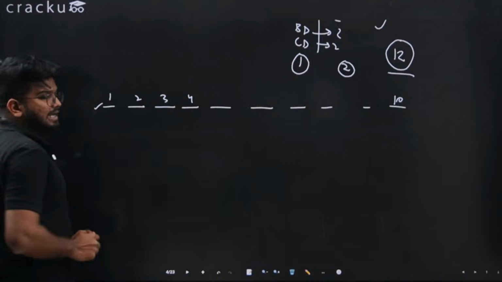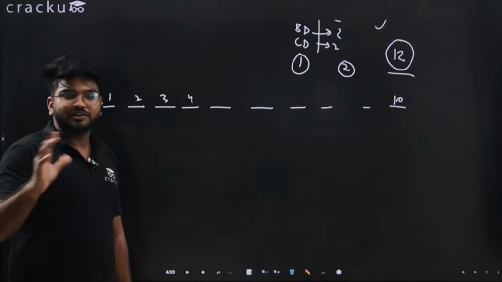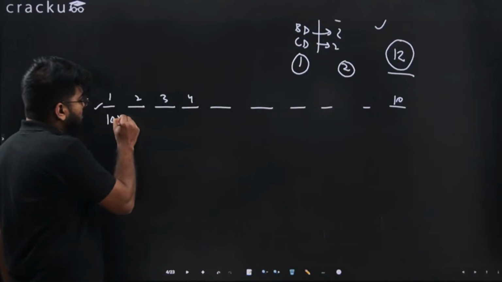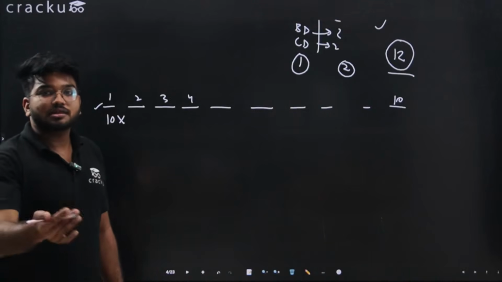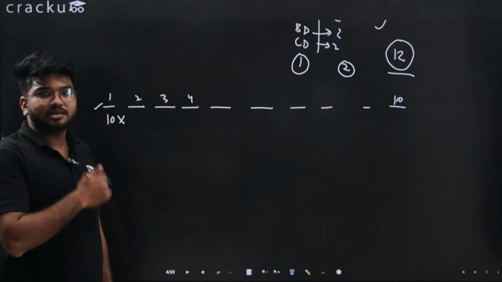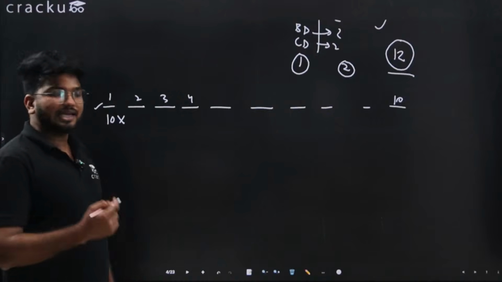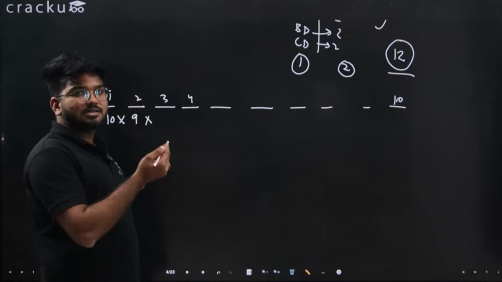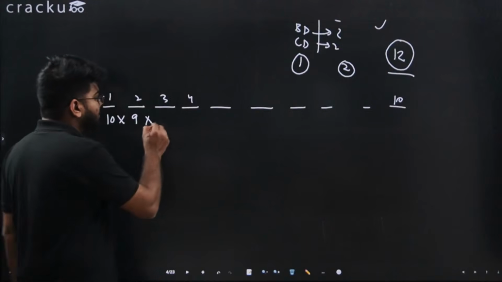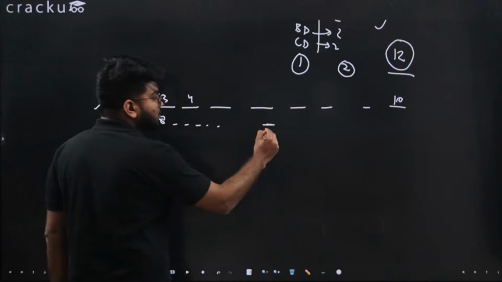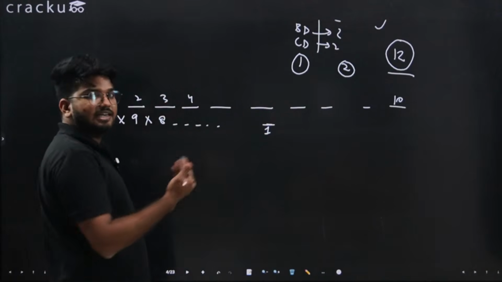Now for the first seat, how many options do you have? You have 10 students, anyone can sit on the first seat, so there are 10 options. Into, now for the second seat, how many options do you have? One of the students has already sat on the first seat, so you have 9 options now. Similarly, for the third seat, 2 students have already sat down, so there are 8 options. Similarly, for the last seat there will be 1 option only. 1 student is left only, so only he can sit.